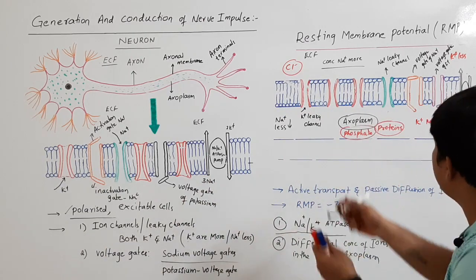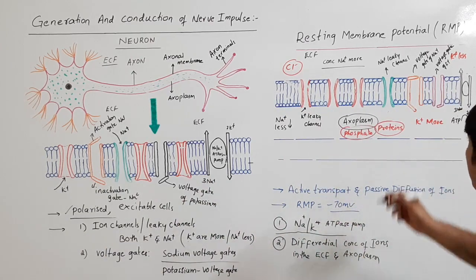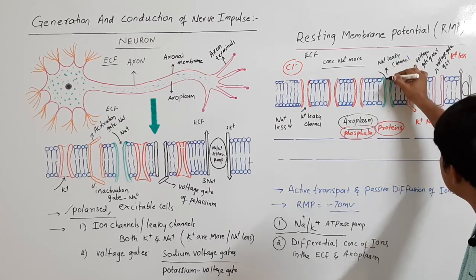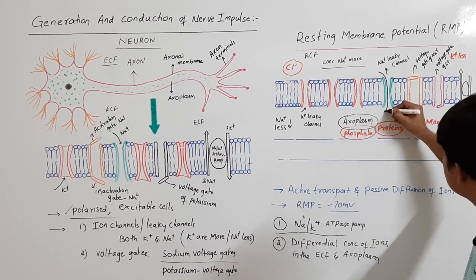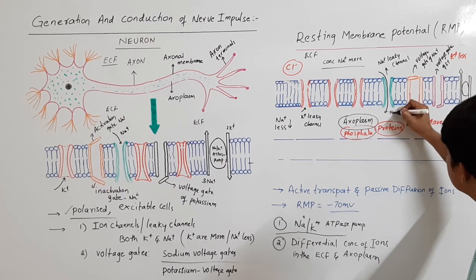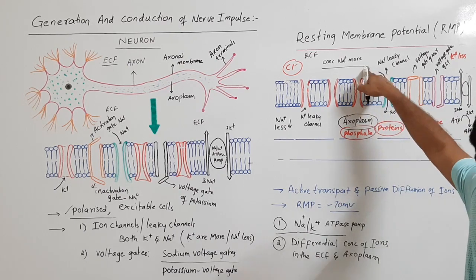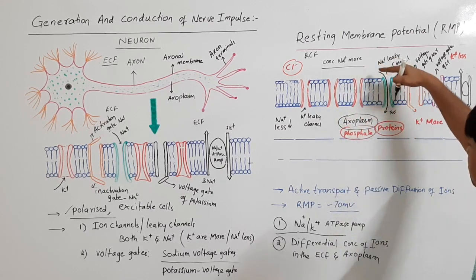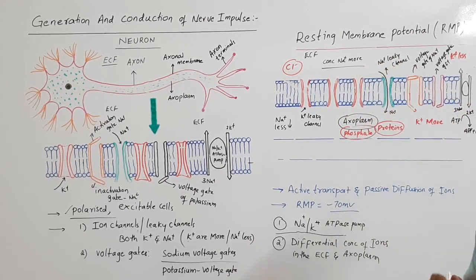So sodium is moving from extracellular fluid to axoplasm, because sodium concentration is more in the ECF and less in the axoplasm. This makes the influx of sodium.